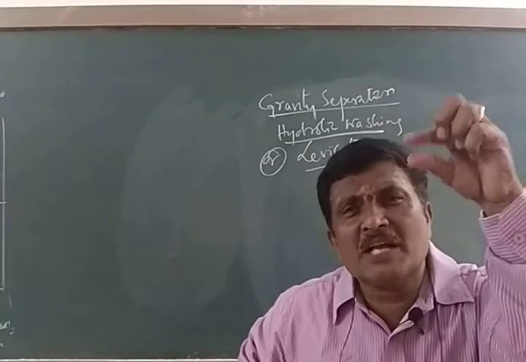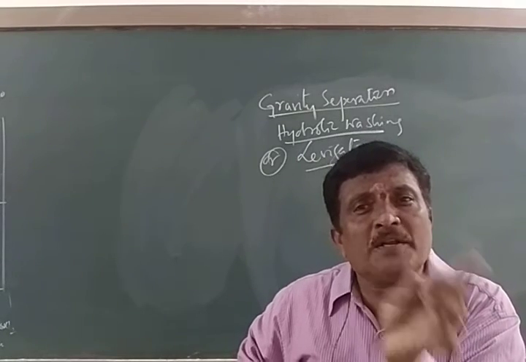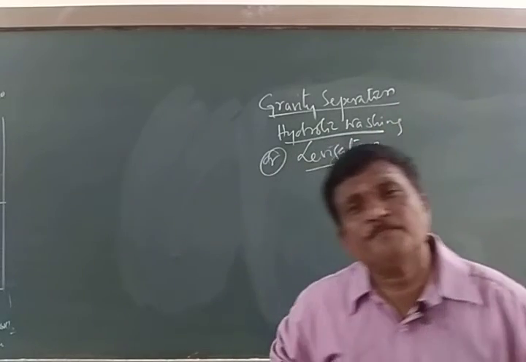The name itself indicates gravity separation: separation of ore and gangue with the help of gravitational force.